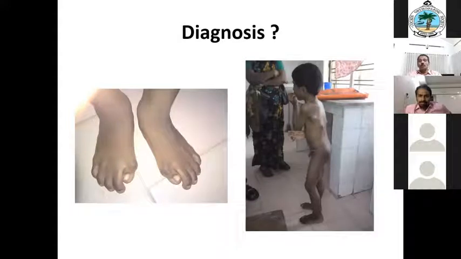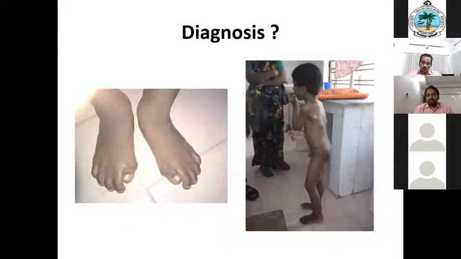Can anybody now say the diagnosis? This can be a spotter. Even though it is very rare, I put it because if you have never seen such a case, when you see it once in a while, there is a chance that you can mismanage the case.